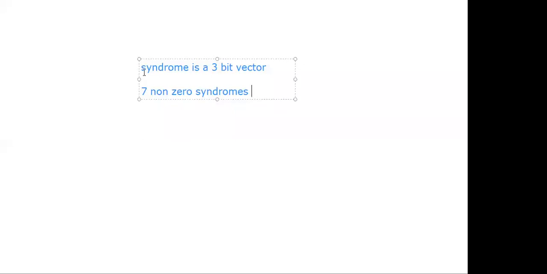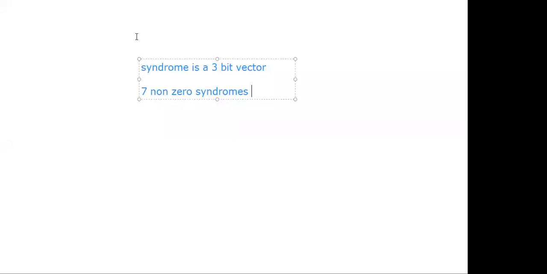So coming to the question, here you have to find the syndrome vector for single bit errors for the 7,4 Hamming code. Now tell me how many non-zero syndromes here? 7 non-zero syndromes. We know the formula S is equal to E into H transpose. That means we have to know about the 7 single bit errors, because in order to find the syndrome matrix, here we are having the formula S is equal to R into H transpose, S is equal to E into H transpose.